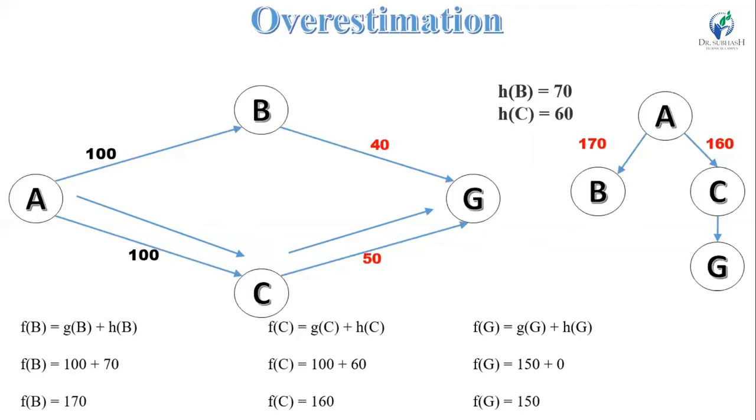So the cost to reach the goal node from the start node is 150, and it is less than the f(B) cost. So A star stops here and cannot further expand f(B). This is how the A star algorithm works in the overestimation case.